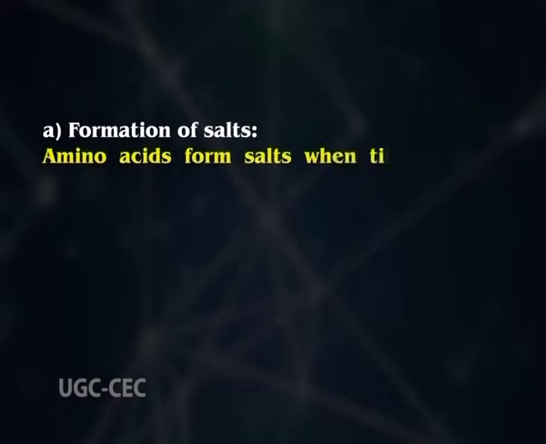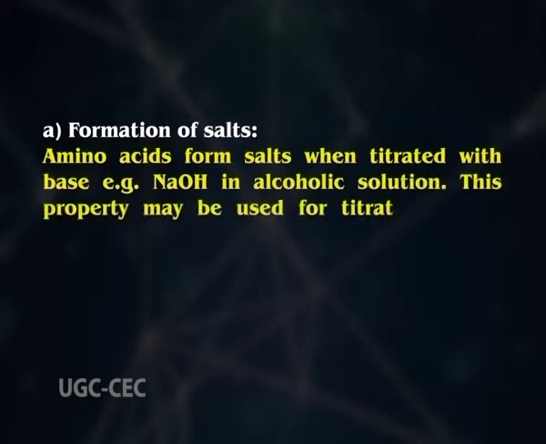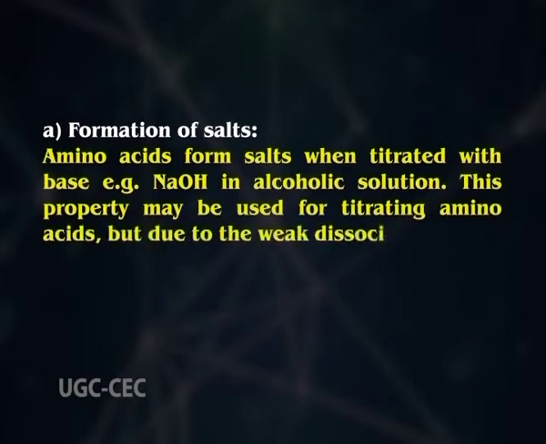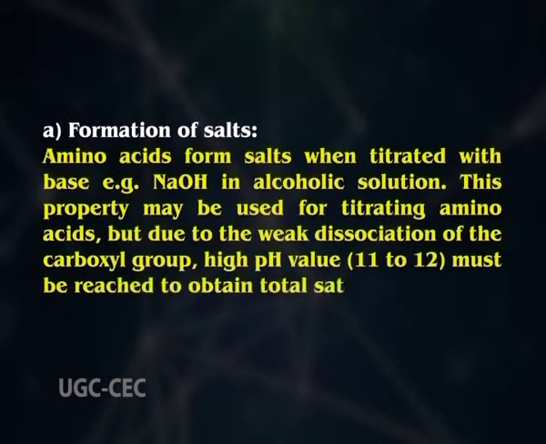Now, let us discuss the various reactions which can take place due to the presence of the carboxyl group. In A, we will see formation of salts. Amino acids form salts when titrated with base, for example NaOH in alcoholic solution. This property may be used for titrating amino acids, but due to the weak dissociation of the carboxyl group, a high pH value of 11 to 12 must be reached to obtain total saturation.